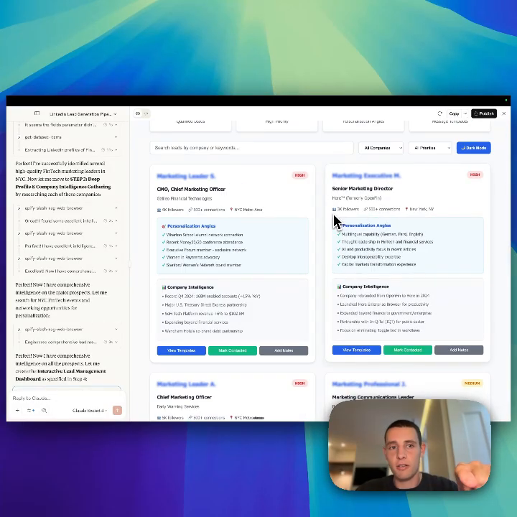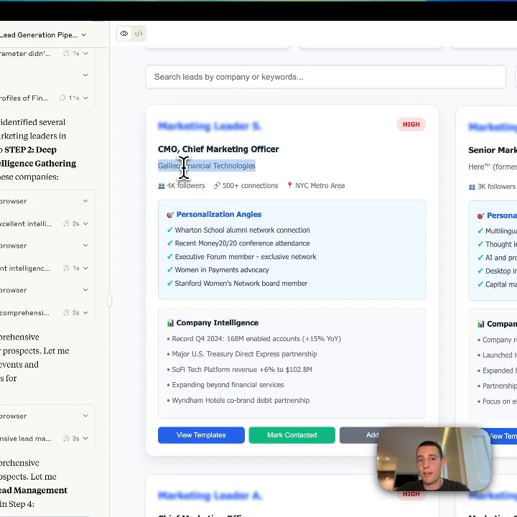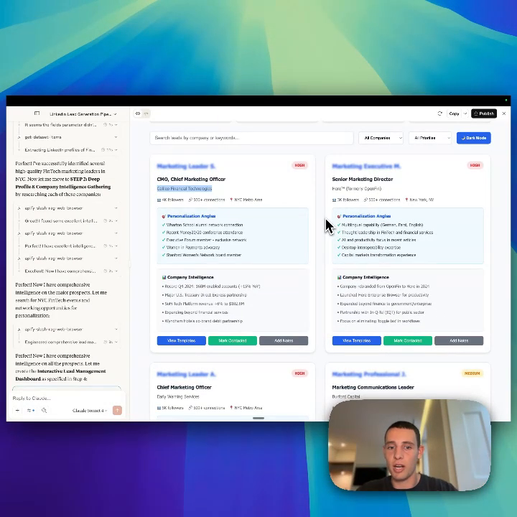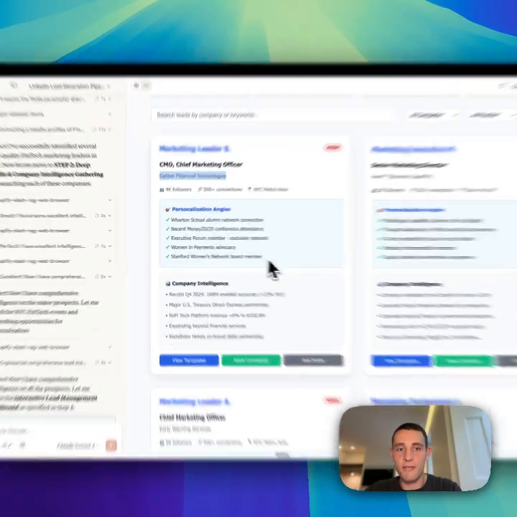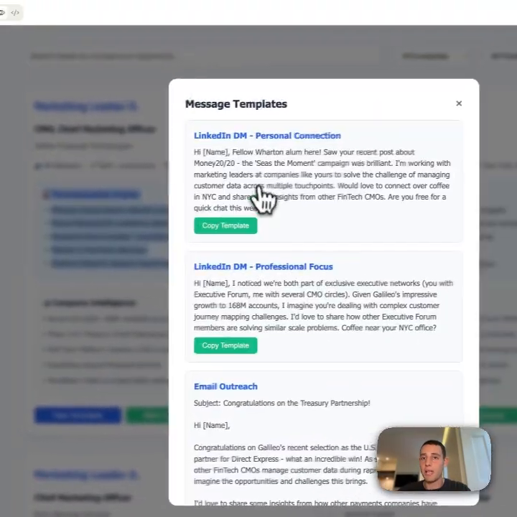So I asked for data protection. I didn't want to share the names. I blurred them out. You can see here that it's given the role that people have, financial technologies. Obviously, you don't need to do that if you're doing this personally. You can understand who the lead is, have their LinkedIn there. And then what it's done is it's given different ways for each of them to reach out. And it's even given me templates that I can do that.